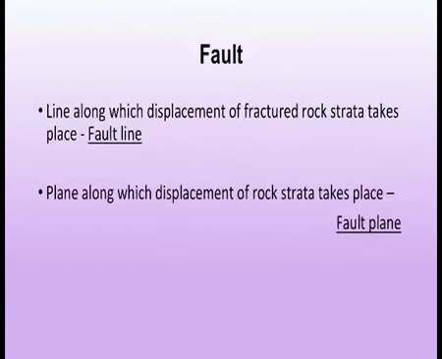So the fault is a line along which displacement of fractured rock strata takes place. This is known as fault line. And the plane along which displacement of rock strata takes place is called fault plane.